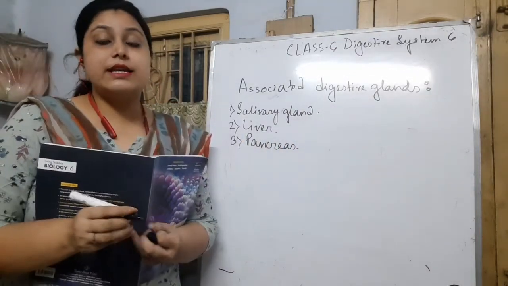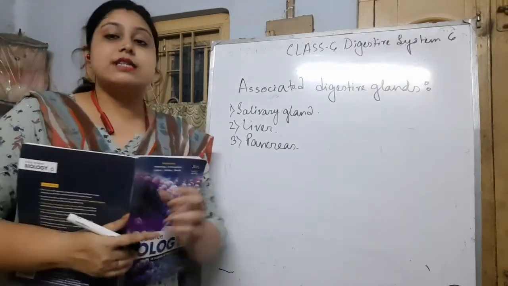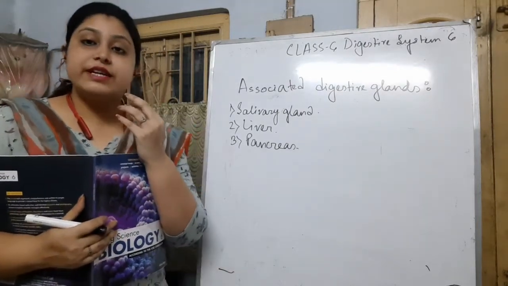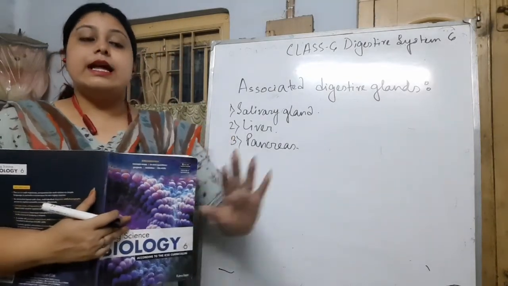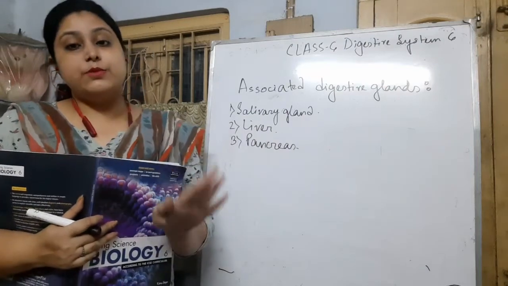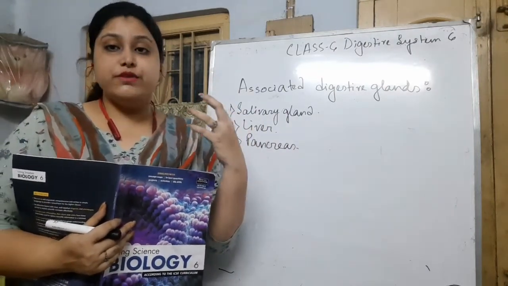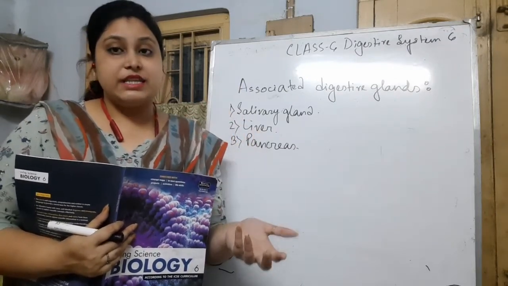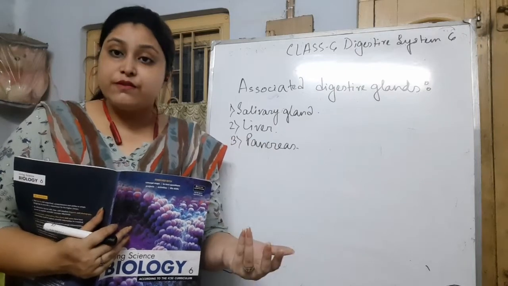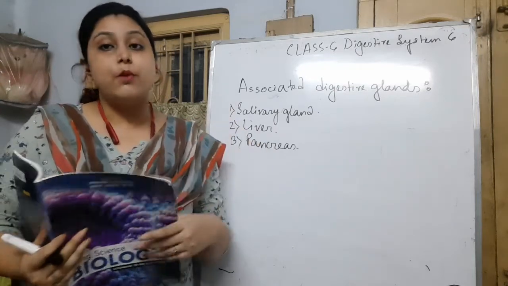Salivary gland is a very important part, and our digestive tract starts from our mouth, and the salivary glands are in our mouth. There are 3 types of glands present, the parotid gland, submandibular gland and sublingual gland, and the secretion inside our mouth helps in mastication, helps in the lubrication of the food, helps to soften the food and produce the bolus.